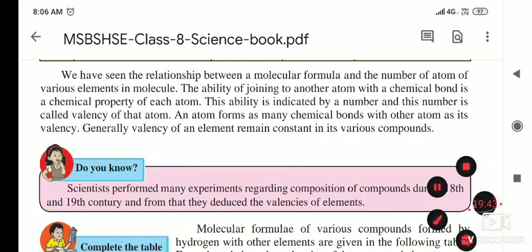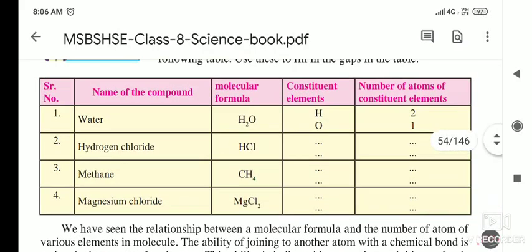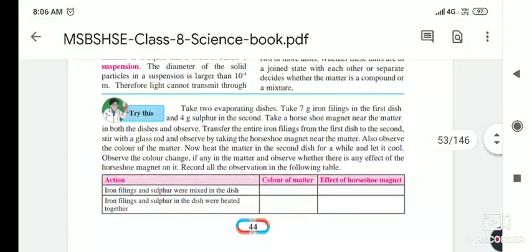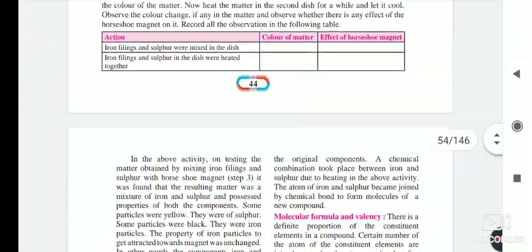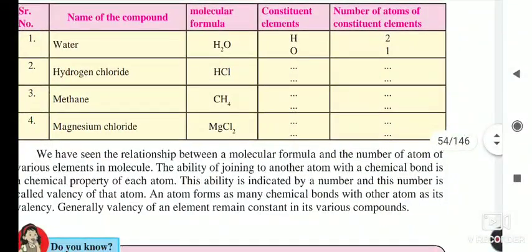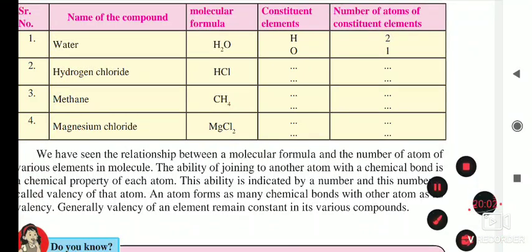This part of the lesson we will see in our next lecture. So today we will stop here only. All of you complete the above activity and understand this experiment also, and all of you learn the definitions. Yesterday I told you so many definitions are there, and in the exam each definition carries 1 mark. So today we'll stop here only. Okay, thank you.